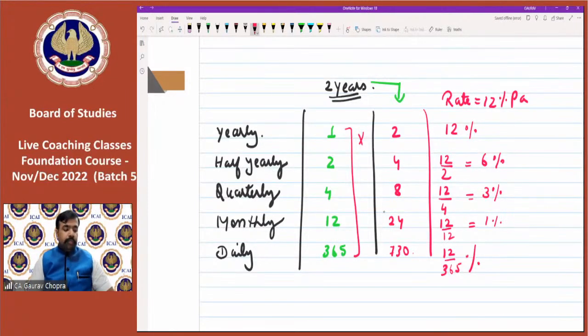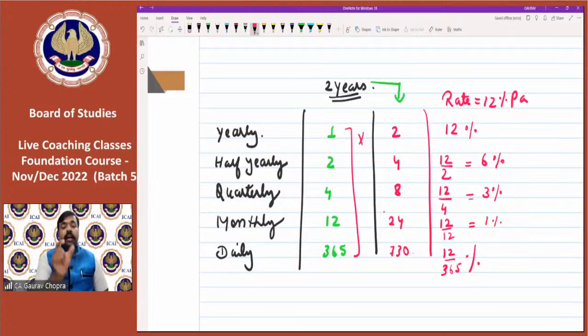Okay, so whenever we have to calculate the rate, we have to divide. And whenever we have to calculate the time, we can multiply. Okay, so simply the thought process is how many half years are there, how many months are there. Accordingly, we have to think and then solve the question. Okay, so this system is known as conversion period.